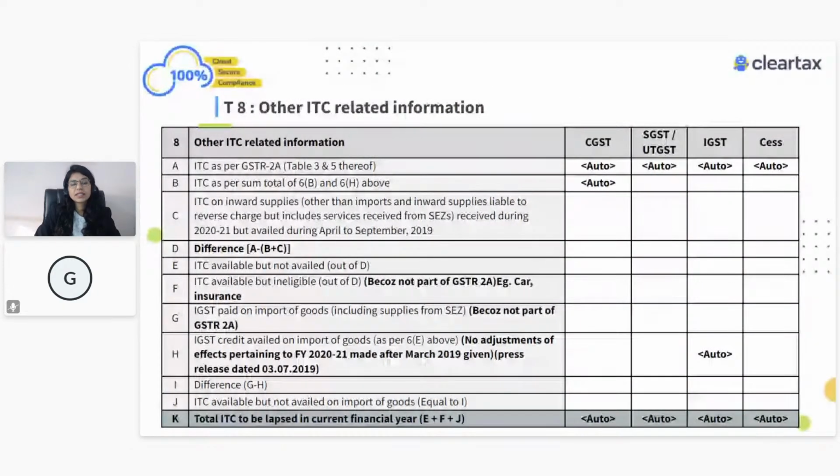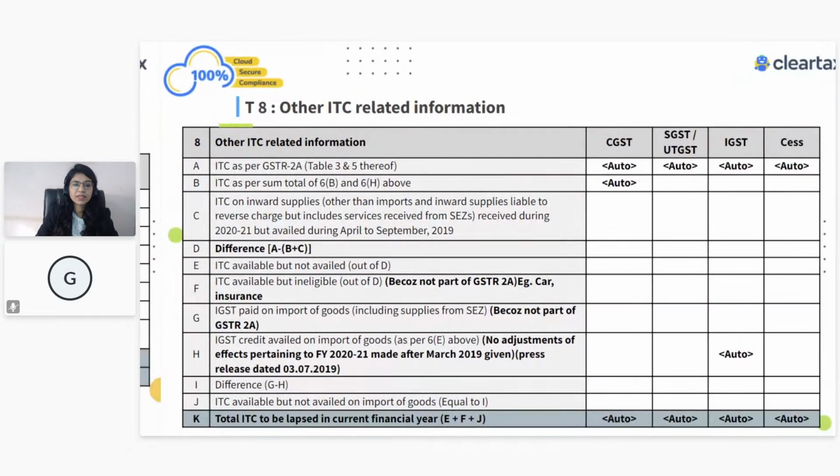Now, the next is table number 8. Table number 8 is computed basis your 2A or maybe 2B, whatever you say. The government anyhow provides document level information also over here, showing which documents are there. So table 8A is an auto-populated field, and below you are just showing the breakdown. In table 8B, you are saying what is the total ITC as per your table number 6B and 6H.